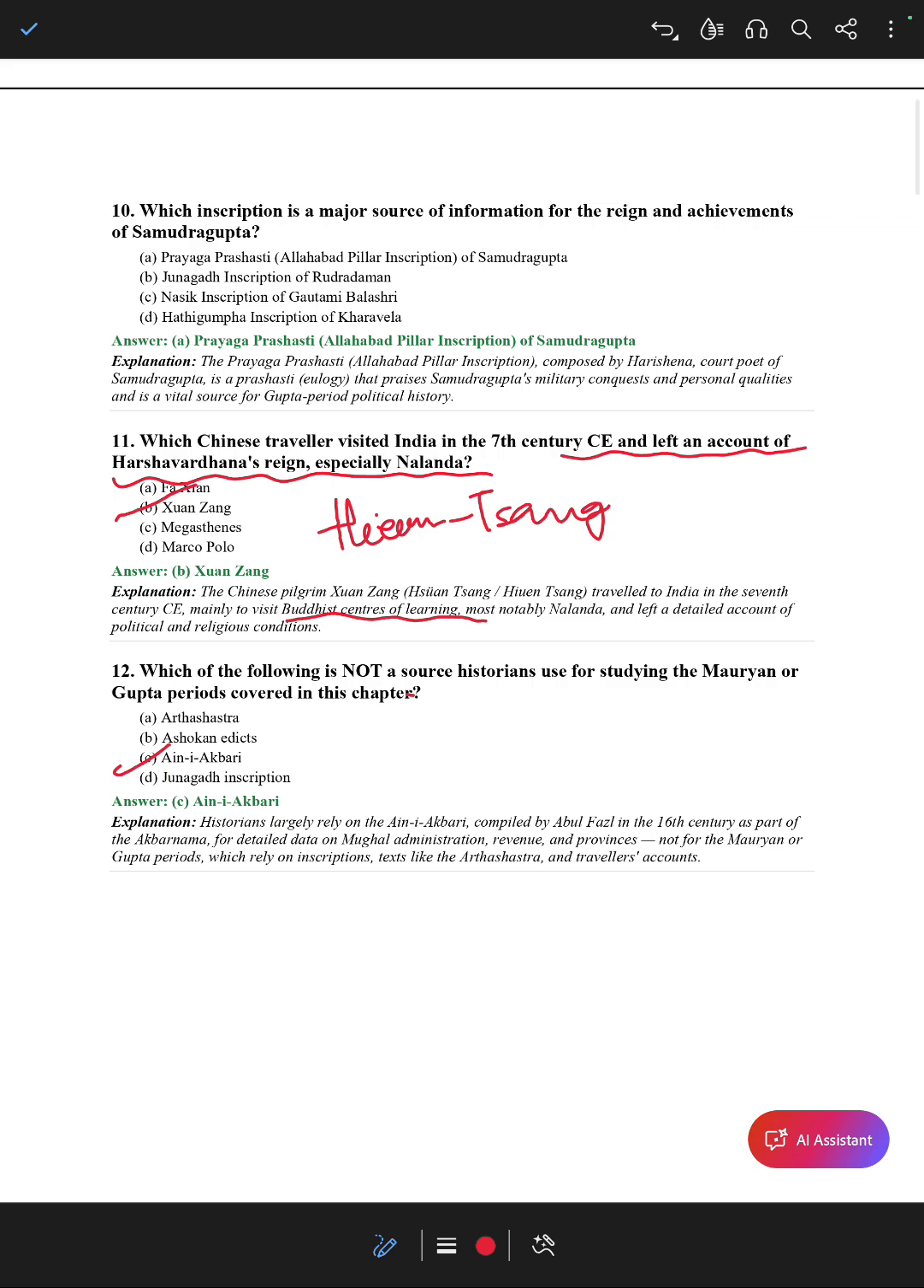Okay, now historians largely rely on Ain-e-Akbari, compiled by Abul Fazl in the 16th century as a part of the Akbarnama, for detailed data on Mughal administration, revenue, and provinces, not for the Mauryan or Gupta period, which rely on inscriptions, texts like the Arthashastra, and traveler accounts. Okay, so this was the final question.